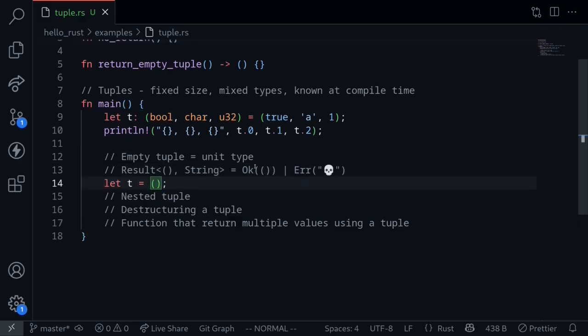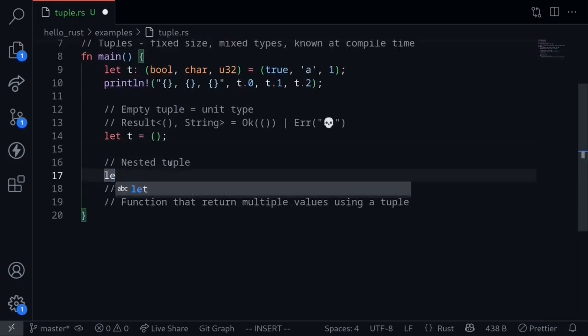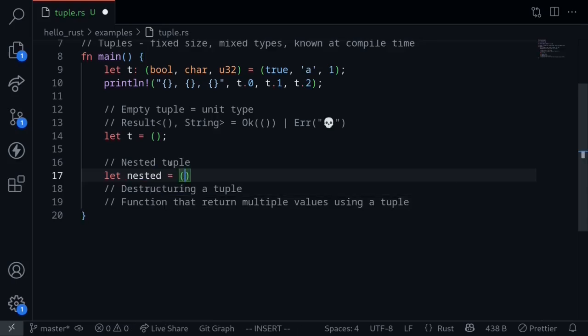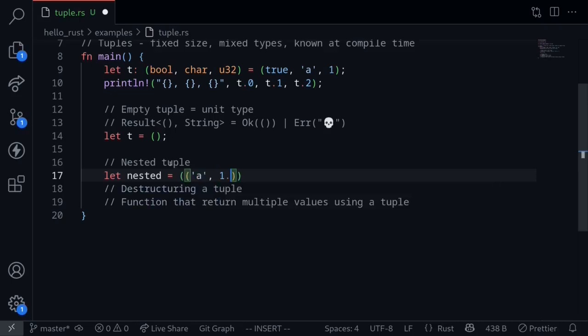Next, let's move on to nested tuples. How do we create a nested tuple? Let's name this nested. Let nested. Inside a tuple, we'll create more tuples. For example, the 0th element will be a tuple holding a character and maybe a float, 1.23. And then the next element inside this tuple will be another tuple. For example, let's put in true, a u32, 1u32, and maybe an i32, -1i32. And for the last tuple, let's use an empty tuple.